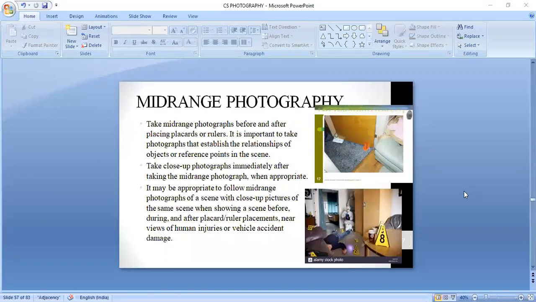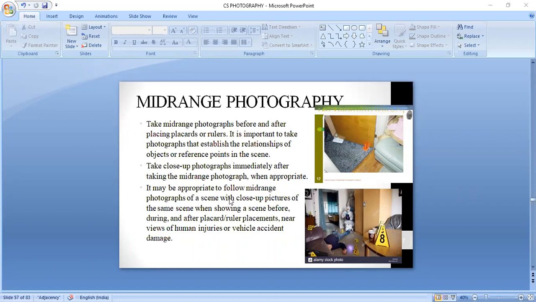So in mid-range photography, the first photograph that you are going to take is inside the crime scene without play cards or without evidence cones. And from the same range, that is your mid-range, you'll have to place the play card, and again you'll have to take the photography. Okay.